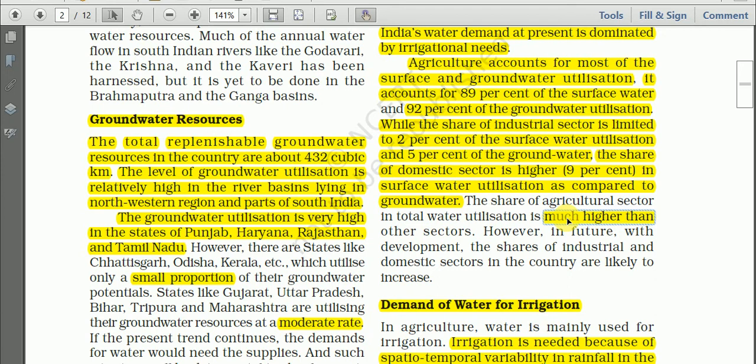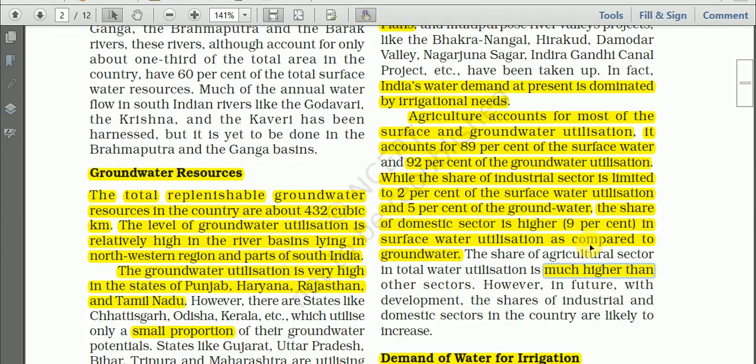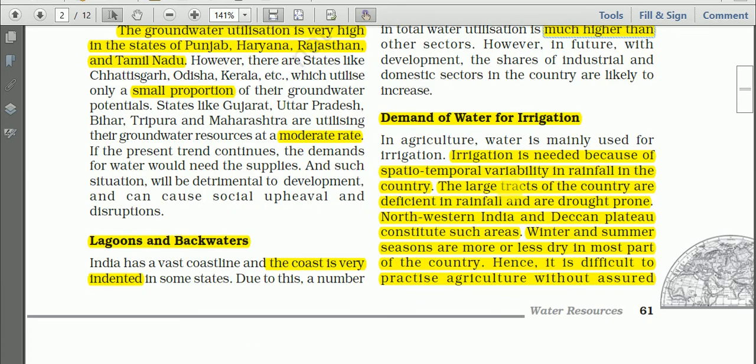Okay, so in this way this paragraph describes the sectoral distribution of the utilization of water resources in India. And next we have the next lesson topic, demand of water for irrigation.